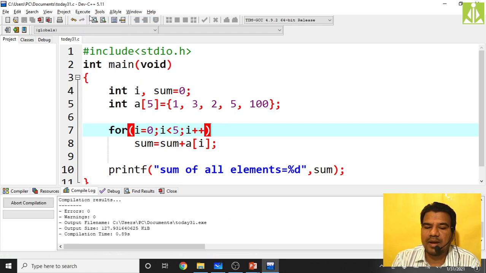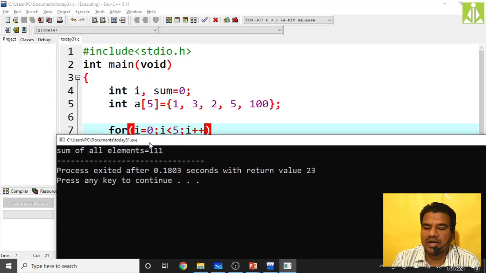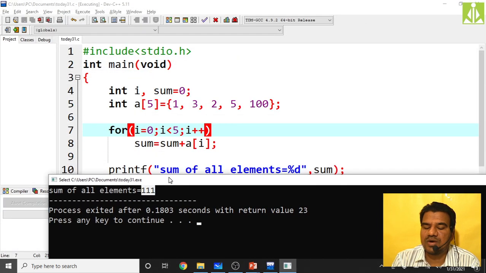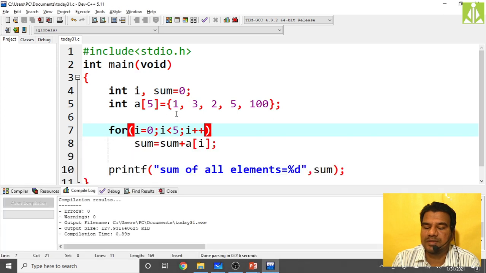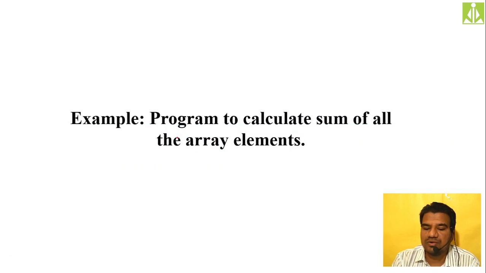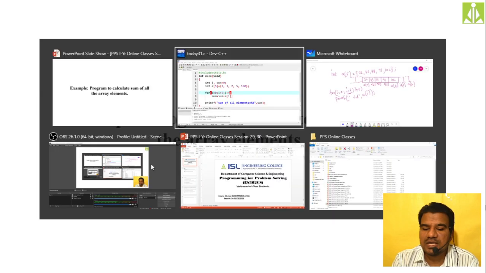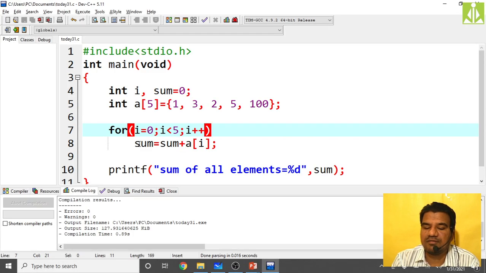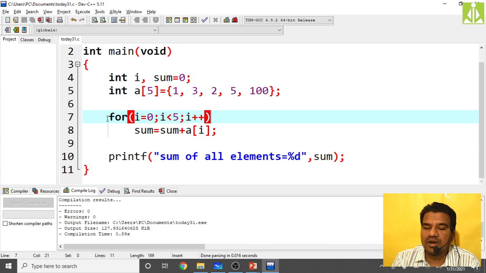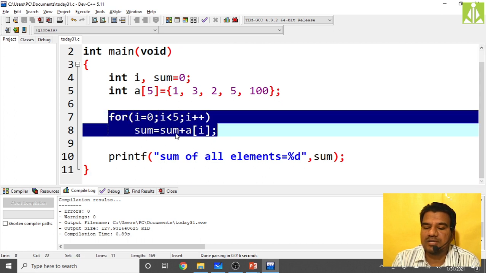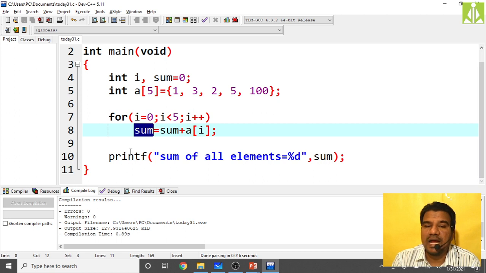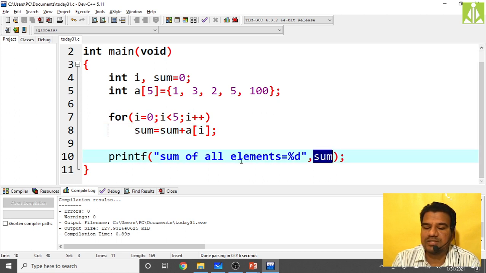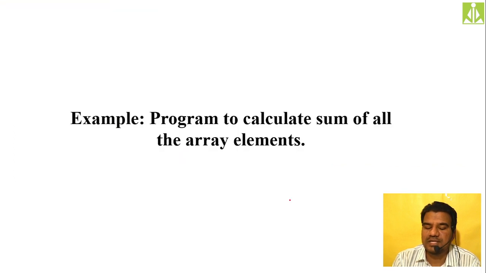So quickly compile, compilation is successful, and execute. You got 111, as you can see over here. So this is how you can calculate the sum of all elements present inside an array. The same thing we have done in the program: we have taken an array of size 5 and initialized 5 elements to this array, and then using this simple for loop, I'm calculating the sum of all those elements, storing the result in a variable, and printing that sum using this simple printf statement. In this way we are calculating the sum of all the elements present inside the array.